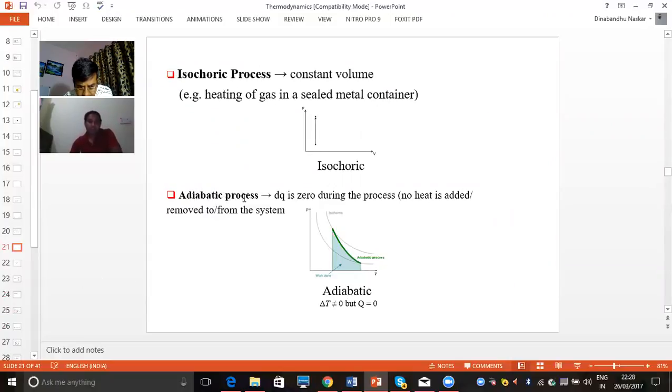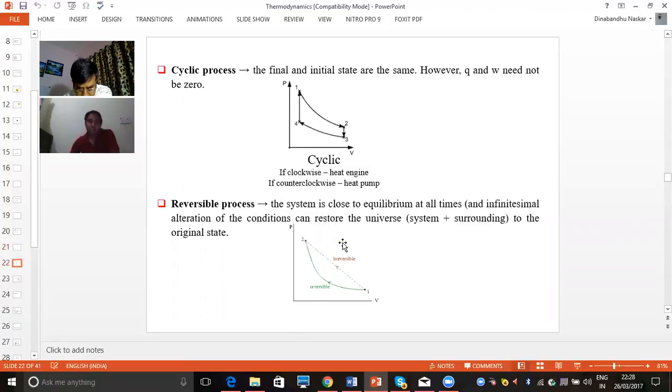Now coming to the adiabatic process. In the adiabatic process, we have delta Q equal to 0. That means the change of heat is 0 throughout the process. That means no heat is added to or removed from the system. This green curve is the adiabatic process in the PV diagram. In the adiabatic process, delta T is not equal to 0, but Q is 0. So this is the adiabatic process.